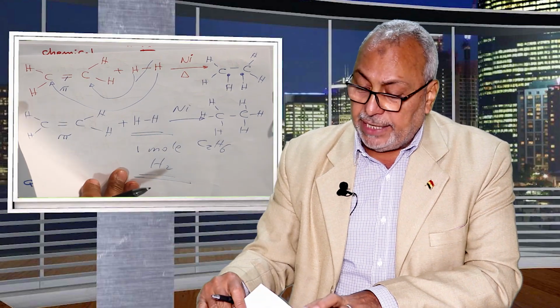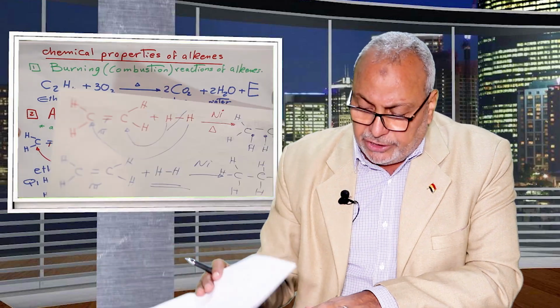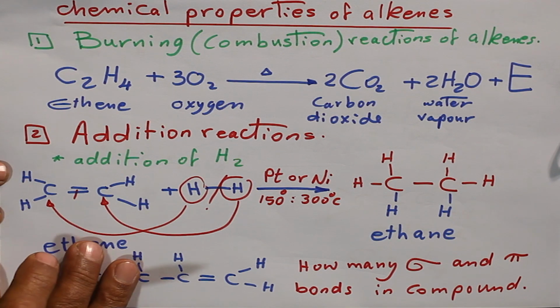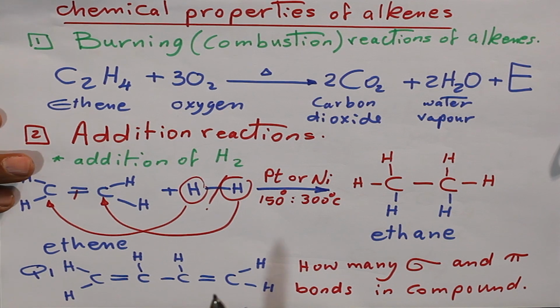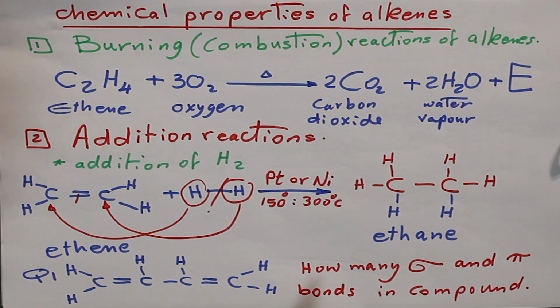The first reaction is addition of hydrogen. Another example, if we have two double bonds, we need 2 moles of hydrogen. And we must take care of the number of sigma bonds and pi bonds. This is the important question at this point.